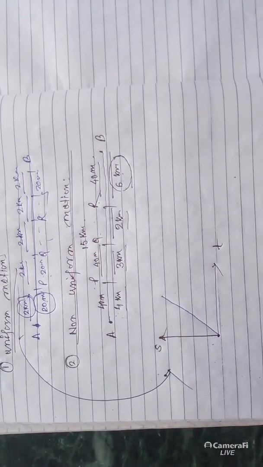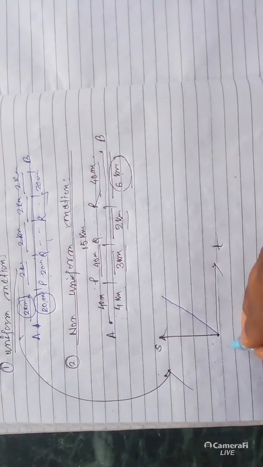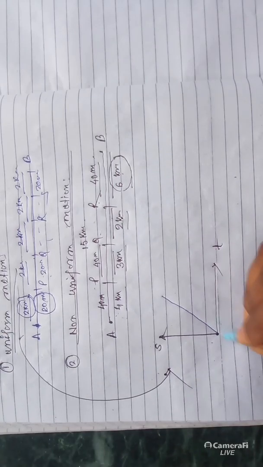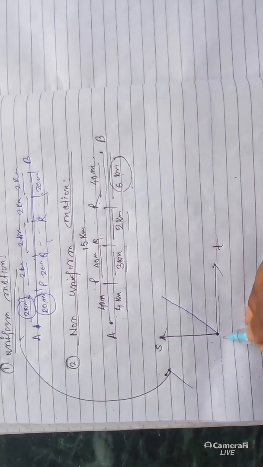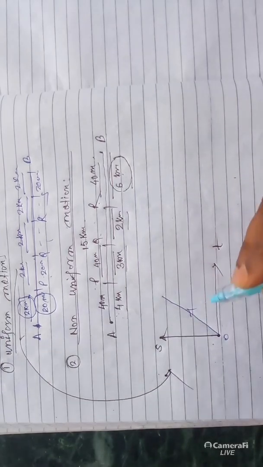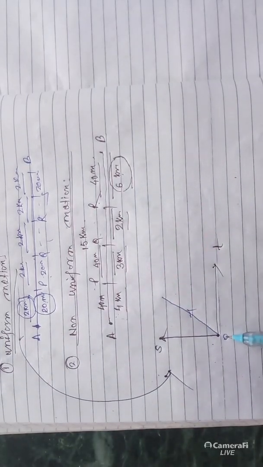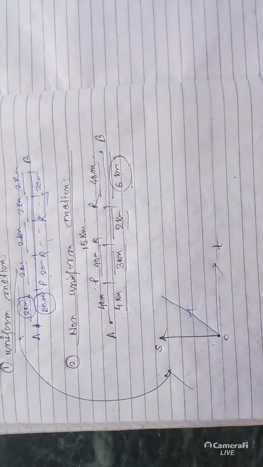It may be passing through the origin or may not. Because if the initial distance traveled is 0 at t equal to 0, then it is from the origin, and it is a straight line passing through the origin. Clear?